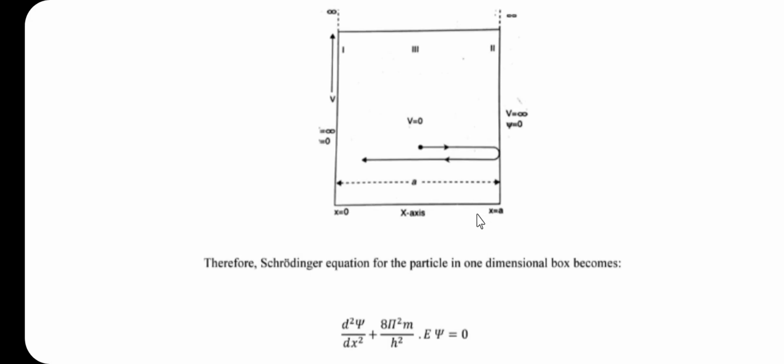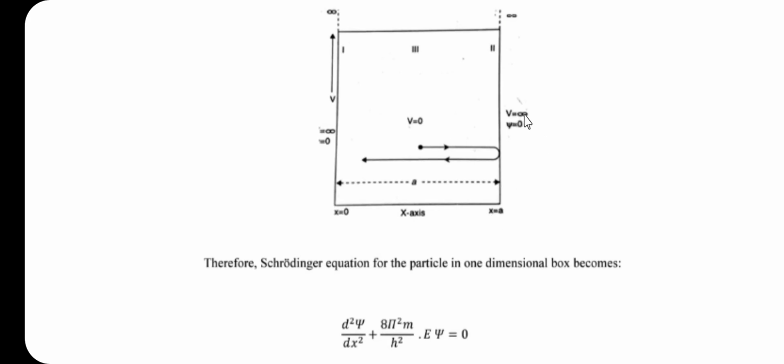Hence the potential energy V of the particle becomes infinity on the first side, that is at x equal to 0, and on the second side, that is at x equal to a.